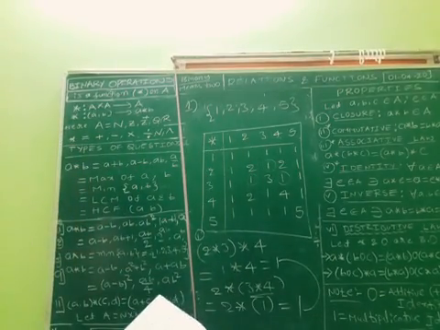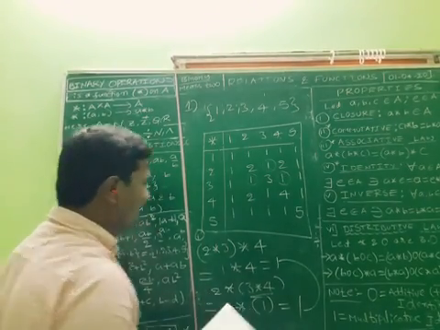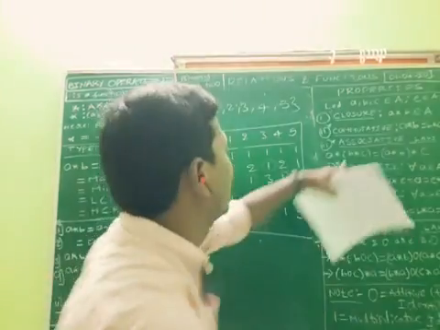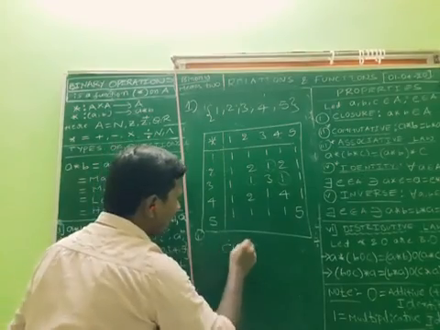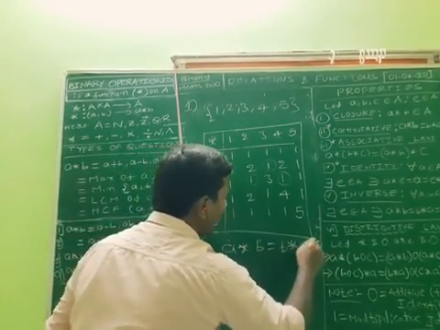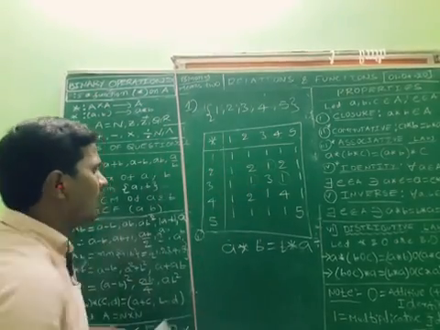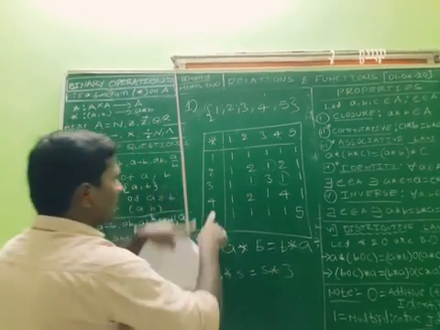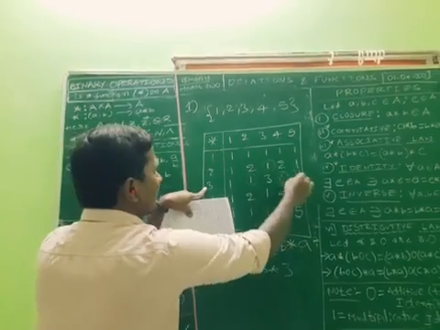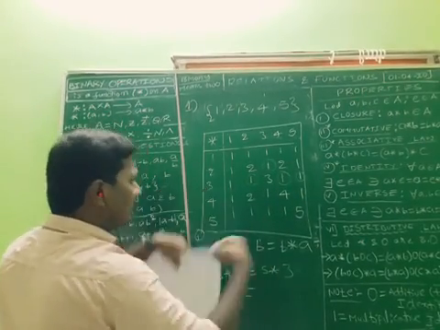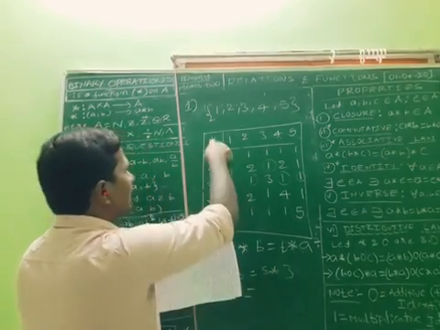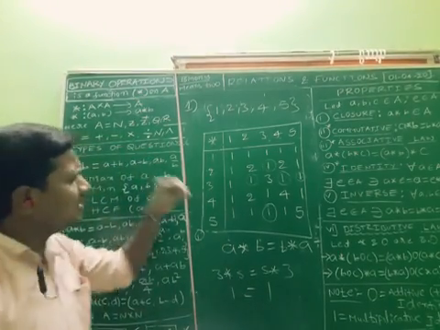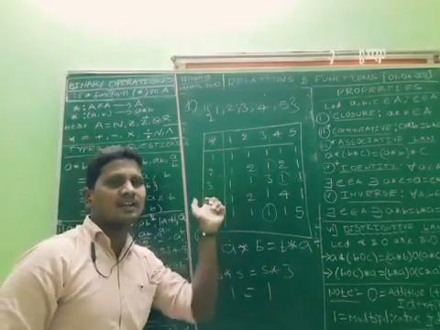In the same way, is star commutative? What is the commutative property? Clearly, A star B is equal to B star A. You can check for all values. I want to check, for example, whether 3 star 5 is equal to 5 star 3 or not. 3 star 5 corresponding value is 1. Here 1 should be equal to 5 star 3. 5 star 3 is 1. 1 is equal to 1. It's commutative.